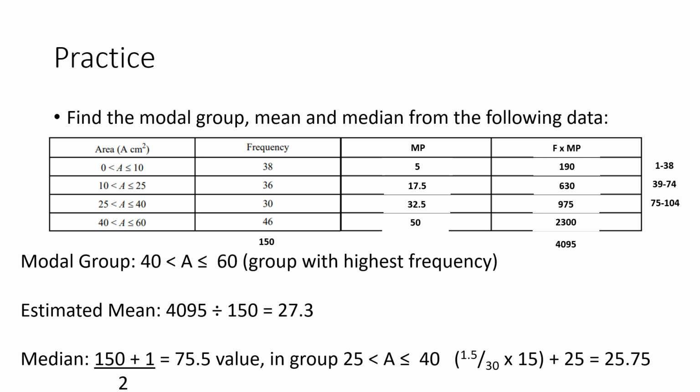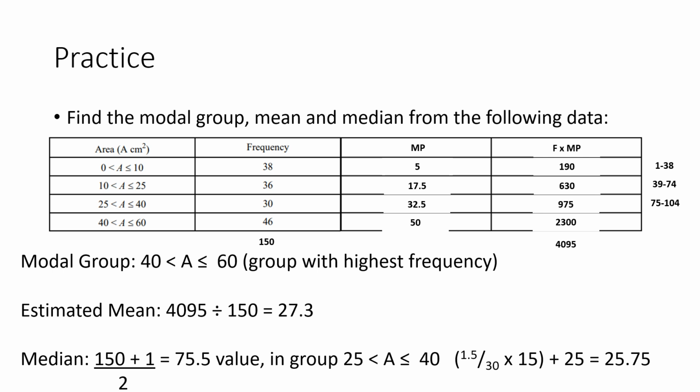We then multiply each of these values by their frequency. So we do 5 multiplied by 38 is 190. 17.5 multiplied by 36 is 630. 32.5 multiplied by 30 is 975. And 50 multiplied by 46, 2,300. We then add up all the values in this last column.